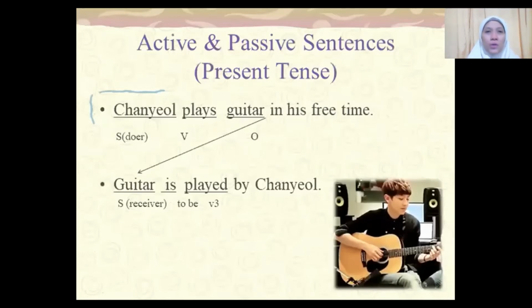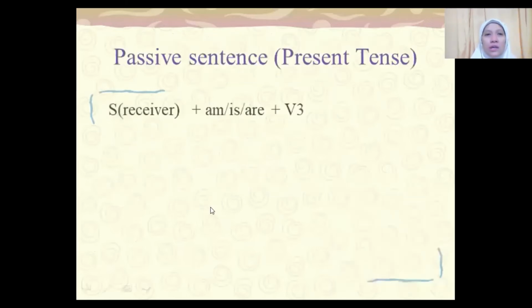Okay, now we are going to see the active and passive sentence in present tense. For example, "Chanyo plays guitar in his free time." "Guitar" in the passive sentence will become the subject of receiver. "Guitar is played by Chanyo." Guitar, the subject of receiver, "is" the "to be," and verb 3, "played."